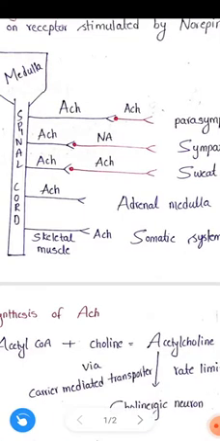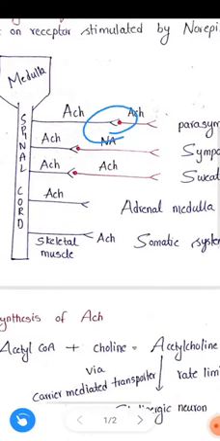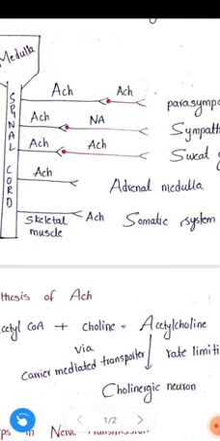Everyone knows that the junction between the pre and postsynaptic neuron, we call this the synapse. The neuron that is present before the synapse we call the presynaptic neuron. After the synapse we call this the postsynaptic neuron.